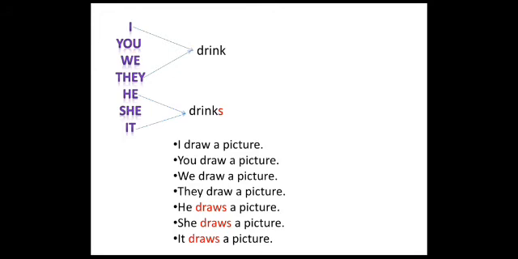My mother bakes a cake. See here, why did I say bakes? Because my mother is a singular noun.